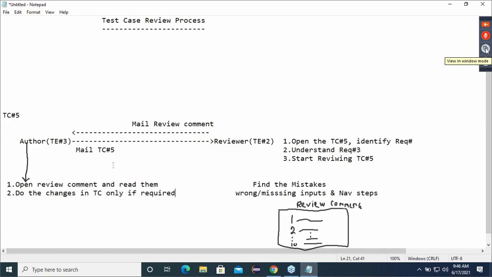After the changes are done, once again, should he send the mail or not required? I changed my test case. I have updated my test case, or I have modified my test case. Should I send it back once again or not required?